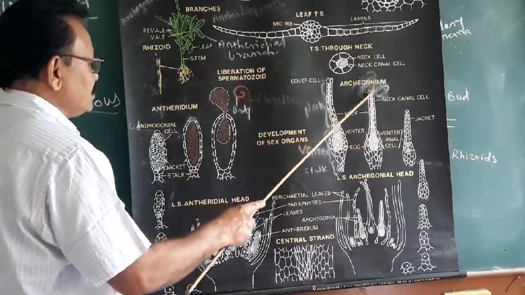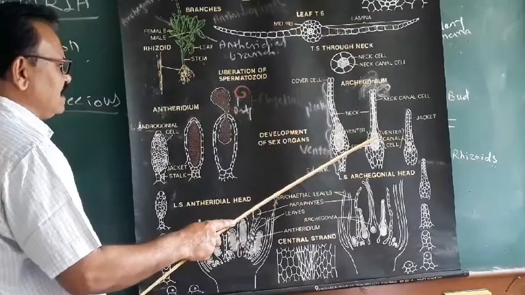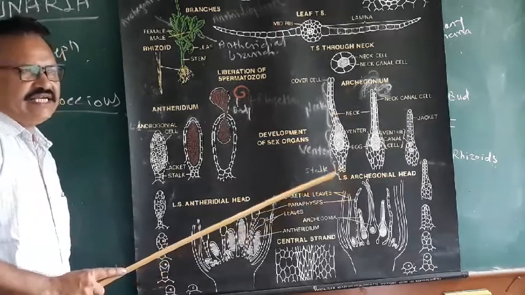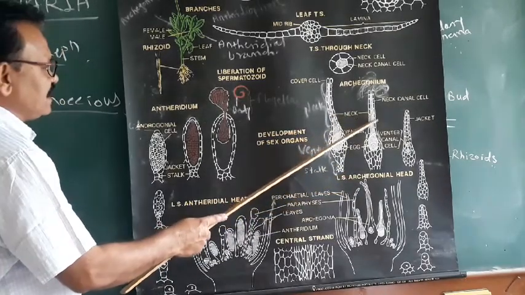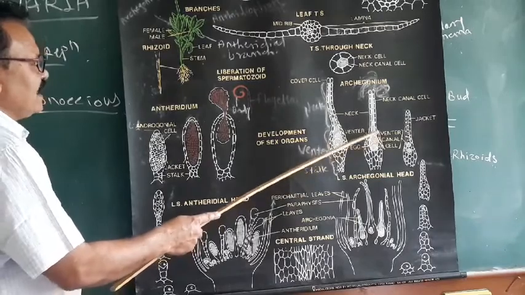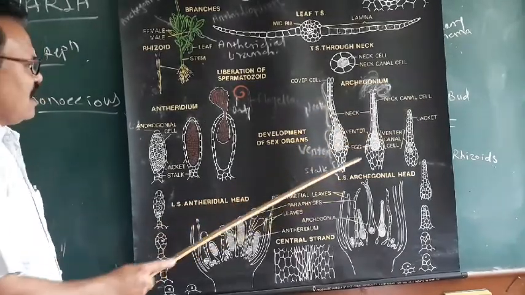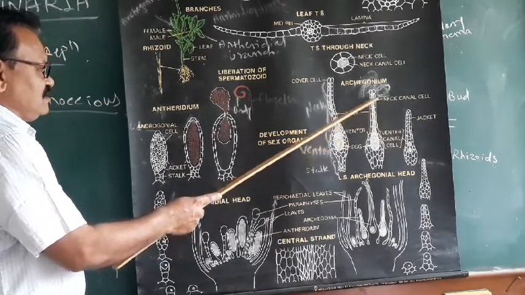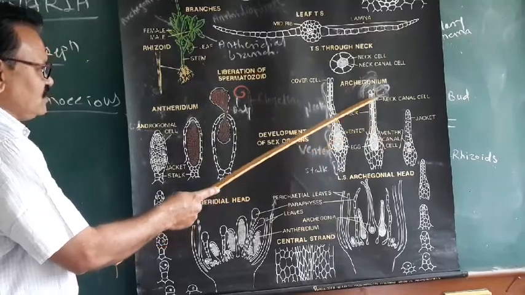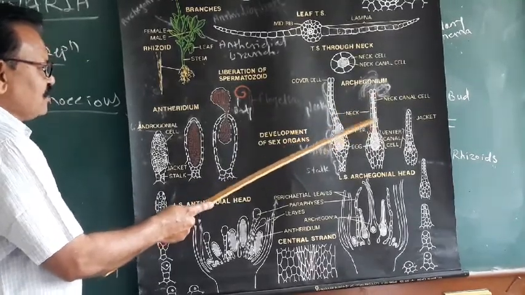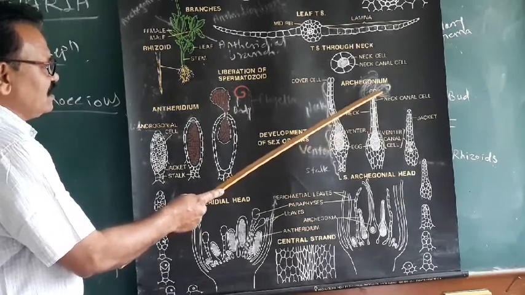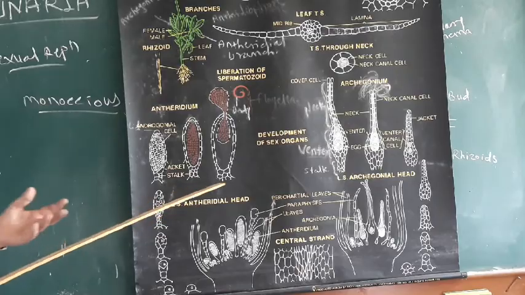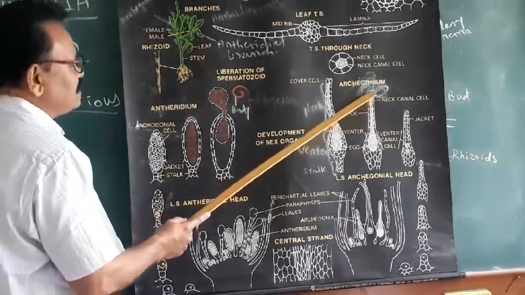When water enters the neck canal cells and venter canal cell, these cells disintegrate, and by their disintegration they form a mucilaginous substance, which also contains sugary substance. Due to the disintegration of these cells, pressure is created from the inner side on the cover cells, and then the cover cell splits or breaks up, and an open passage is formed.